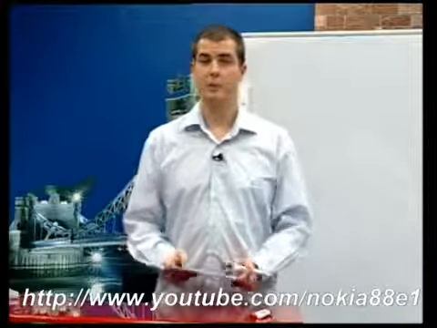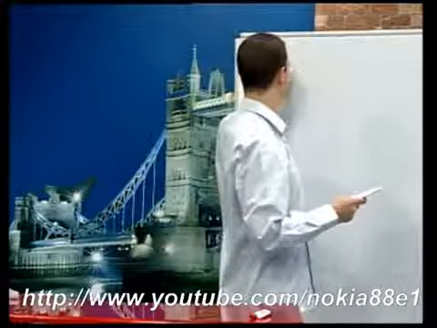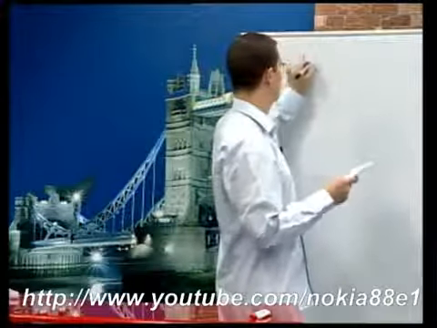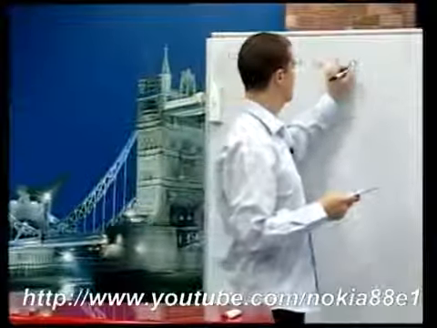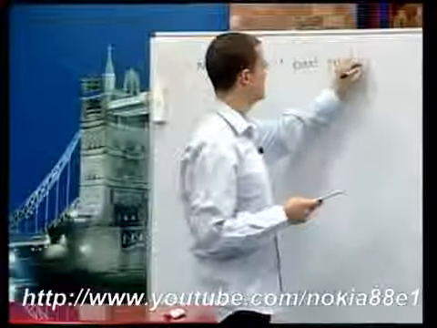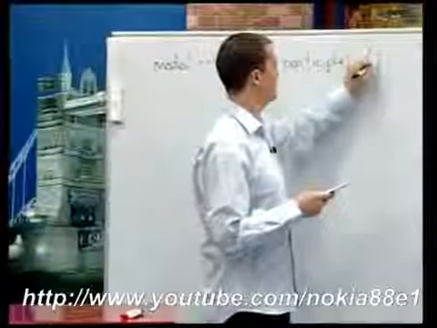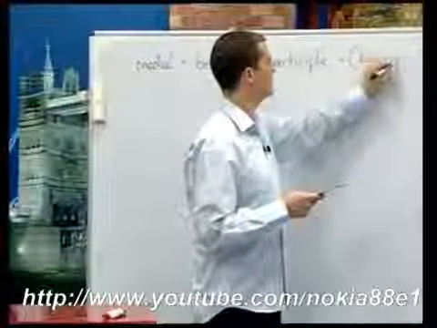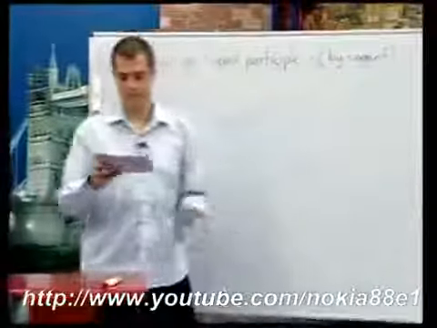The passive voice of modal auxiliaries is formed this way. We have the modal plus be plus past participle, and then by and agent, if we want to use them.